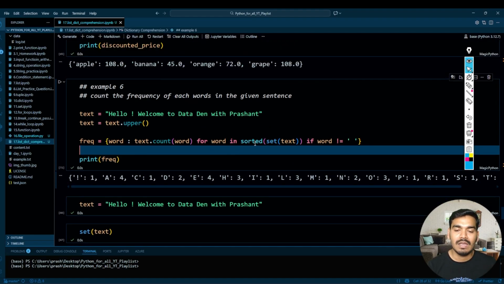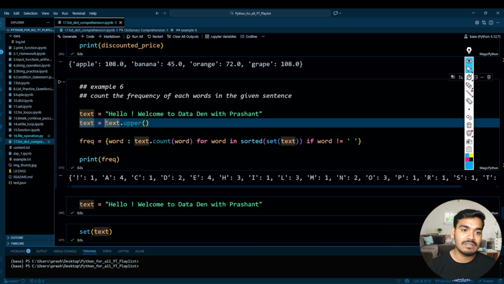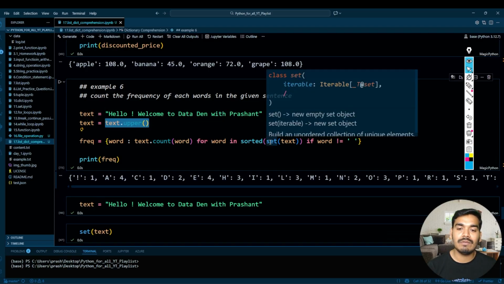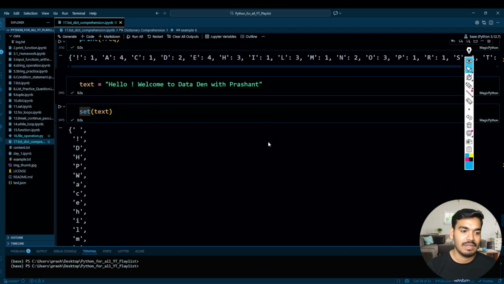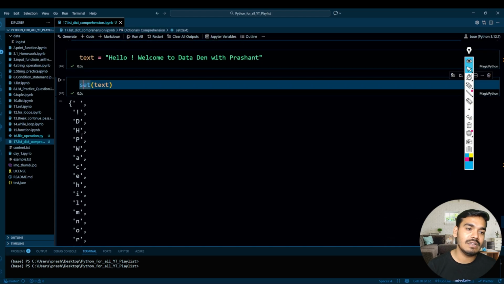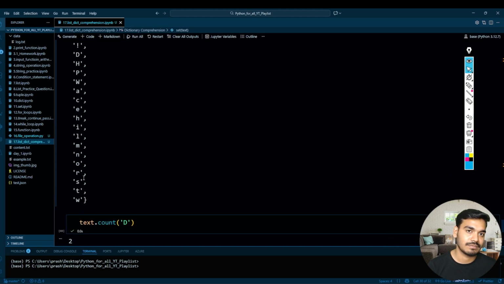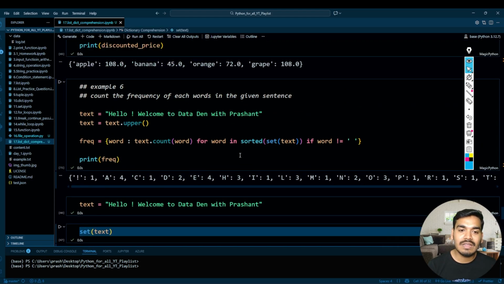See, first I am basically converting this text into uppercase. Then I'm converting it into each and every character, instead of writing a nested list over here. So I'm using set over here. You can see if you pass your text into the set, you will get each and every element. After that, I am iterating that using word.